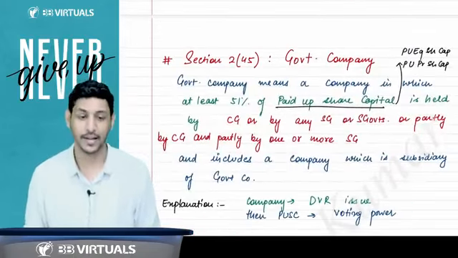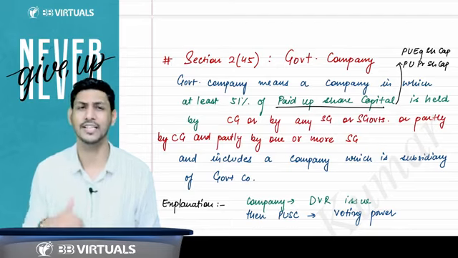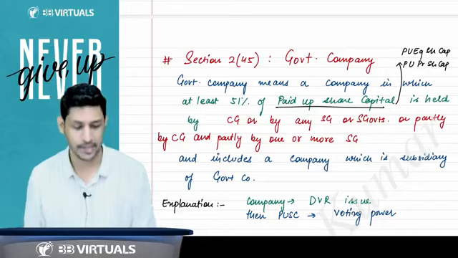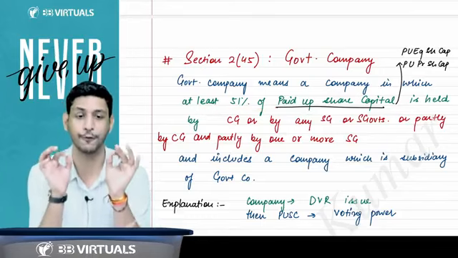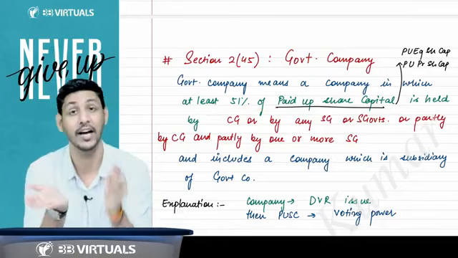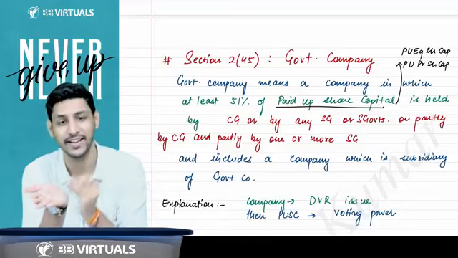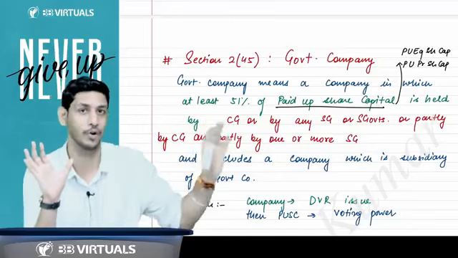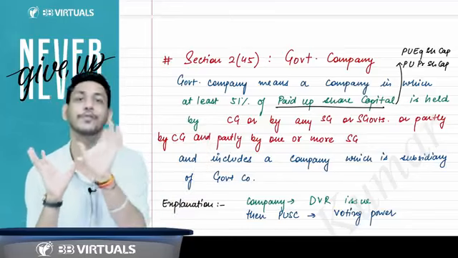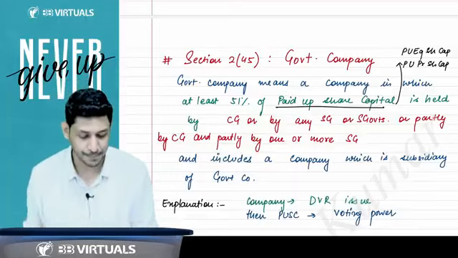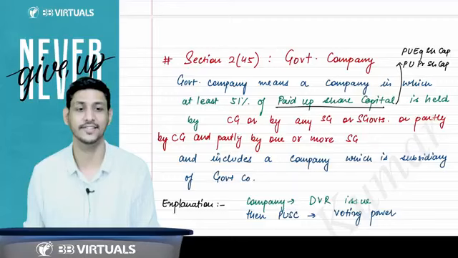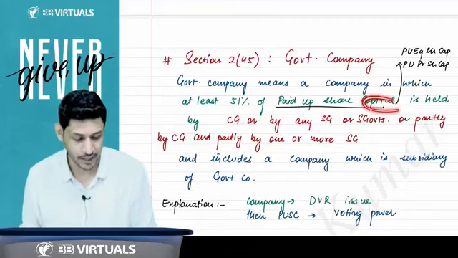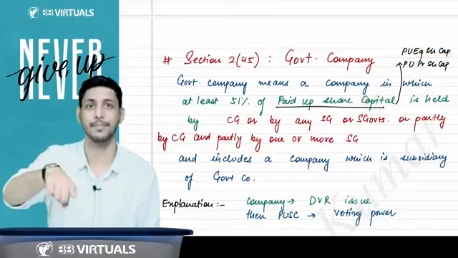Now I'll come to another company that is called government company. Sir, what is a government company? Government company means a company whose at least 51% paid up share capital. Here the lawmaker has clearly written 51%. I am not saying more than 50. It's actually 51%. And here it is paid up share capital, not voting rights. Paid up share capital includes both equity as well as preference.